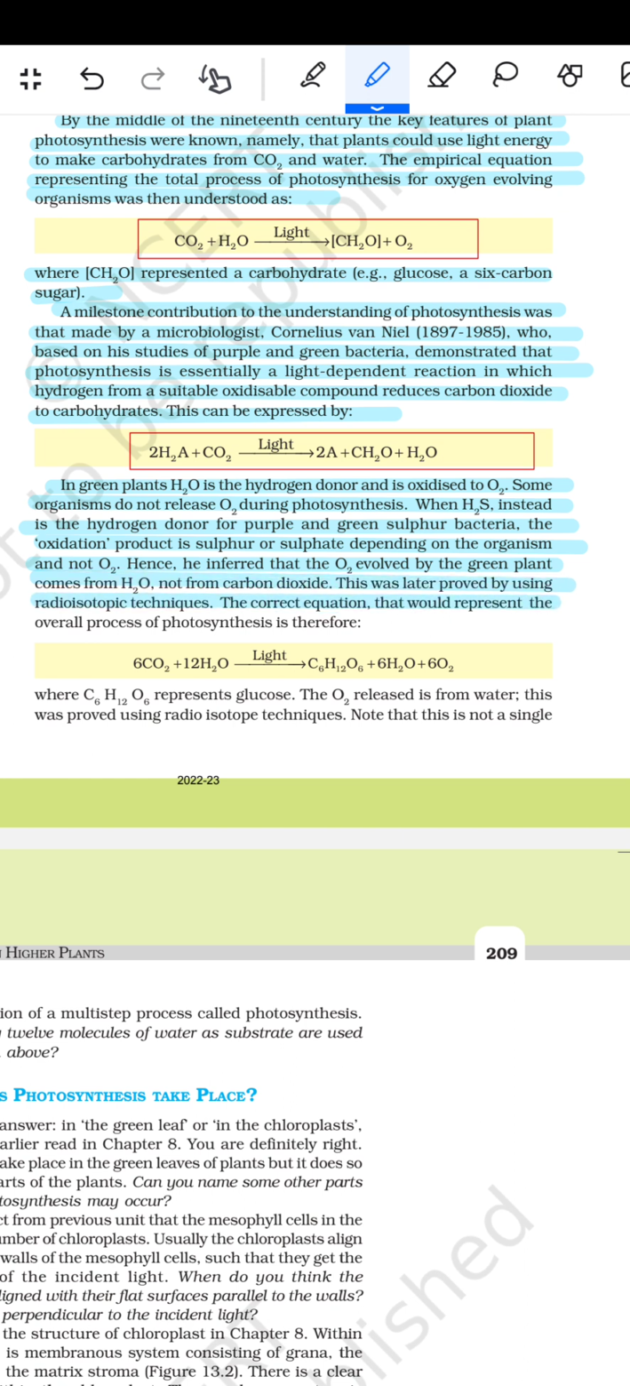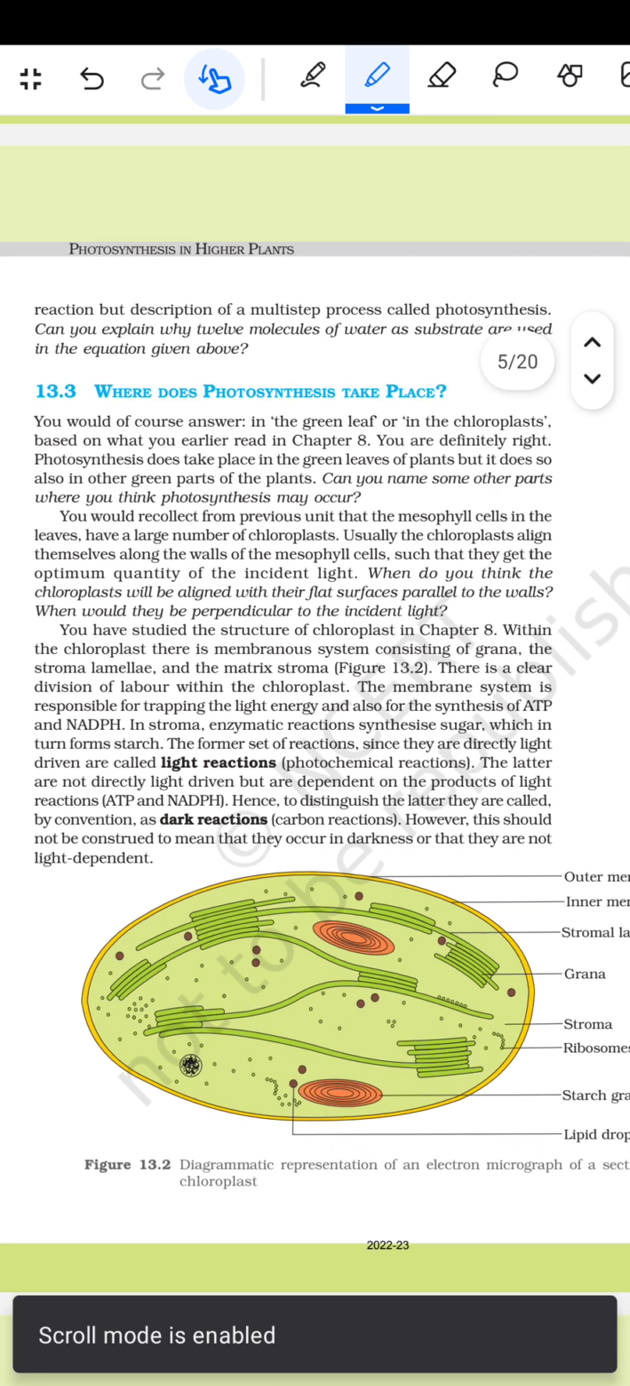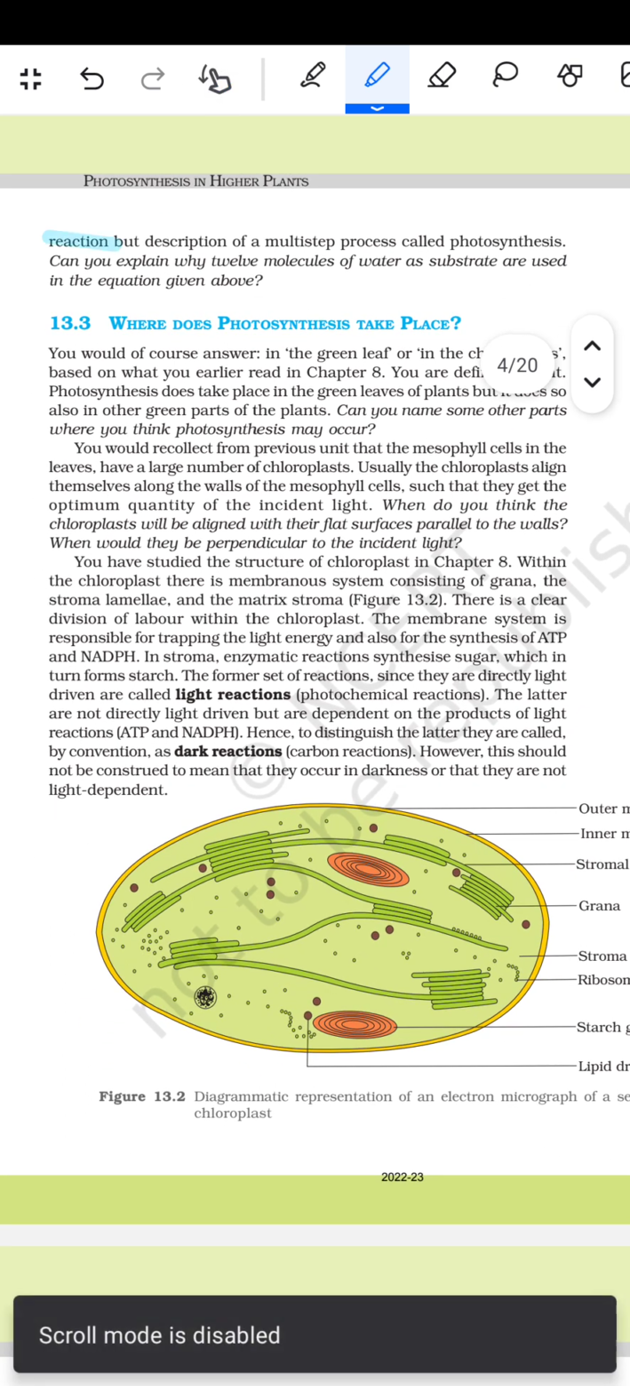The correct equation that would represent the overall process of photosynthesis is therefore कि 6CO2 plus 12H2O लाइट दिए तो C6H12O6 plus 6H2O plus 6O2 बन गया. तो ये करेक्ट इक्वेशन है. Where C6H12O6 represents the glucose, the O2 release is from the water. This was proved by using the radioisotopic technique. Note that this is not a single reaction but description of a multi-step process called photosynthesis.